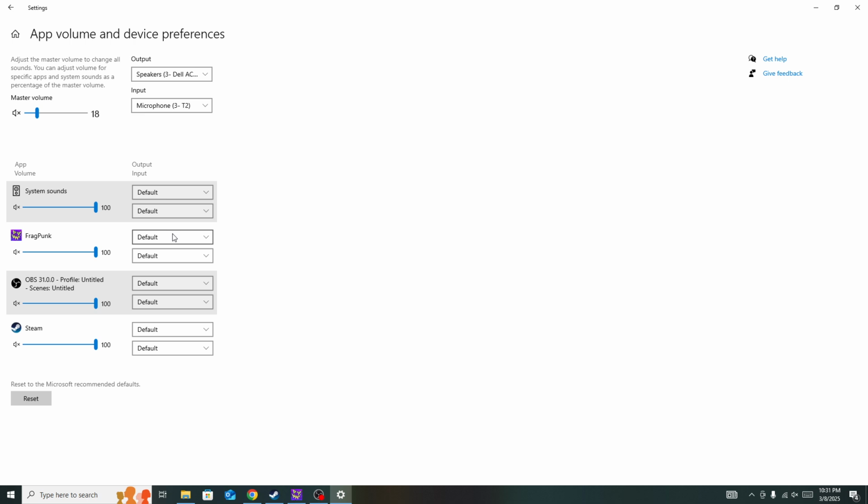But if you are facing any type of issue, click on the arrow icon here, select the input device, and then press on the next icon and select the output device. Once you select this, check back, the issue will be fixed.